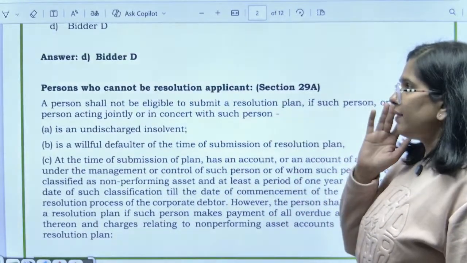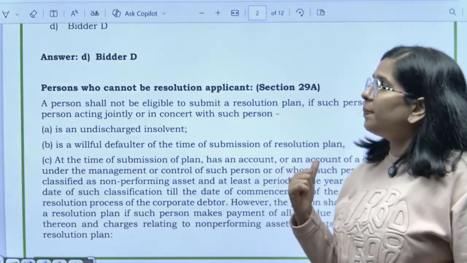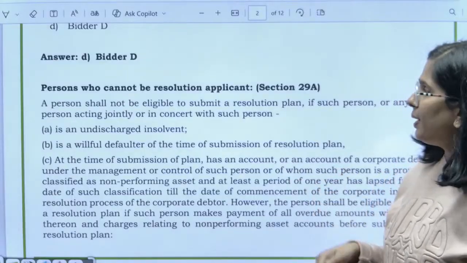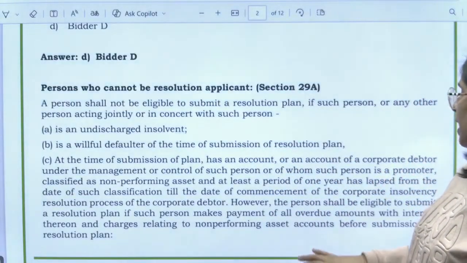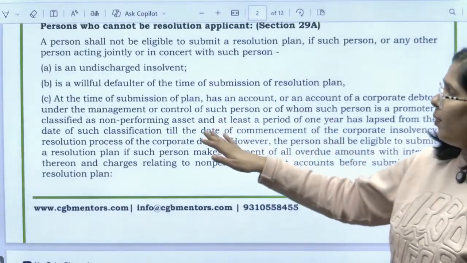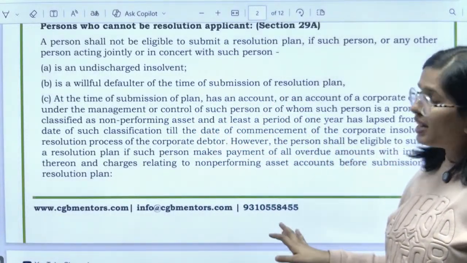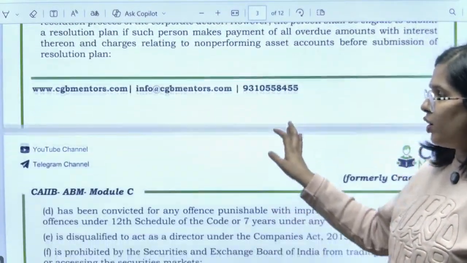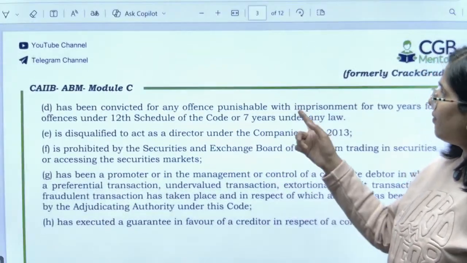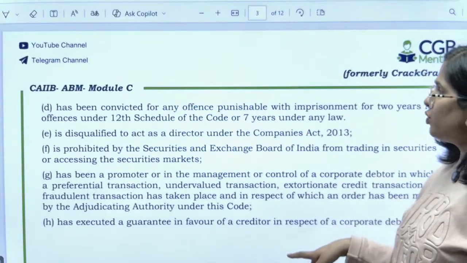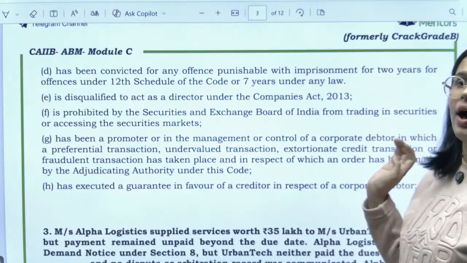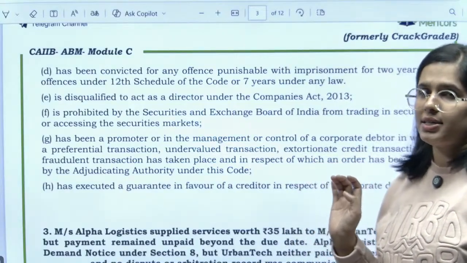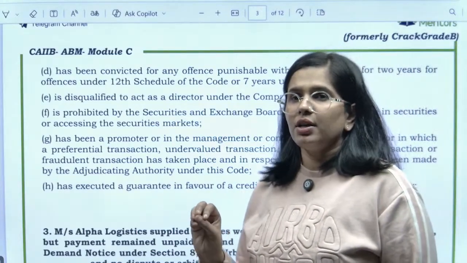So given that persons who cannot be a resolution applicant: an undischarged insolvent, a willful defaulter, right, when you had a non-performing asset but you should have cleared it. If you have not cleared it, you are not eligible. One who has been convicted with imprisonment for more than 2 years is disqualified to act as director. If you have the disqualification to act as director, you cannot submit the resolution plan.